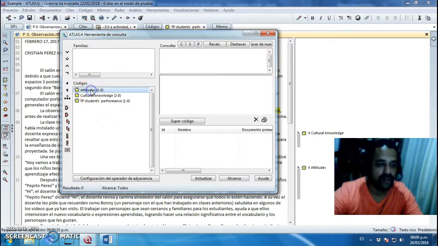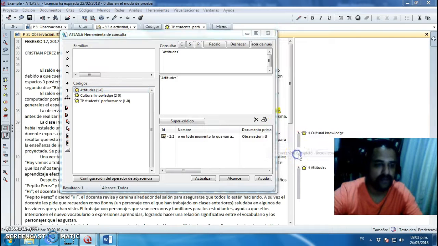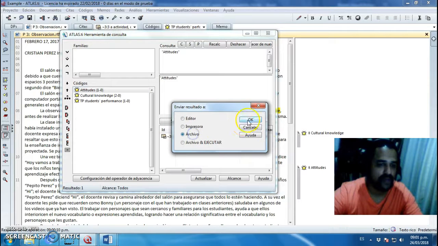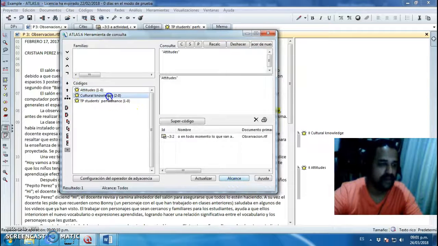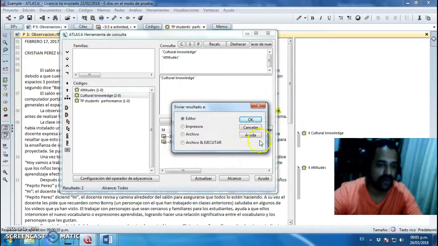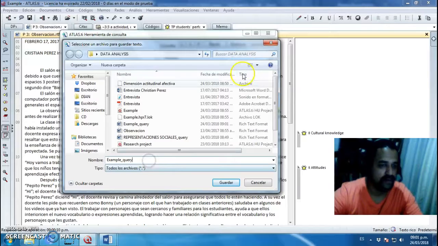So you click on this one, the first one, double click, yes, and okay, I have 1, so I'm going to ask for this report of these categories, attitudes. Archivo, okay. So I'm gonna put it here in my folder. Yeah, so I have this, and I want the report of this one, the second one, which is cultural knowledge, which is a category. So I want everything that I have under this category in a file.